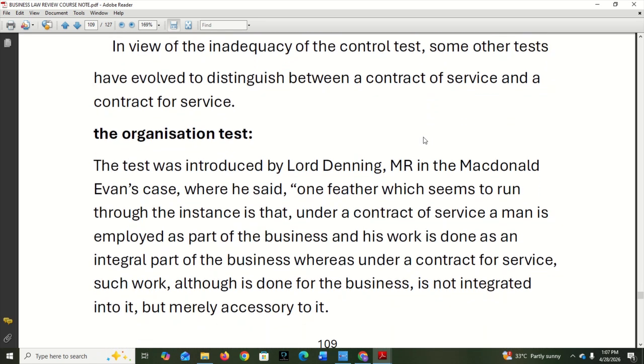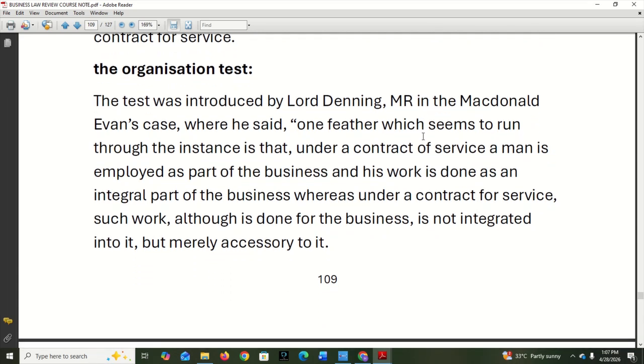We also have another test called the organization test. Now the test was introduced by Lord Denning in the Stevenson v. MacDonald and Evans case, where he said one feature which seems to run through the instances is that under a contract of service, a person is employed as part of the business and his work is done as an integral part of the business, whereas under a contract for service, such work, although it's done for the business, is not integrated into it but merely accessory to it. So there's the organization test.